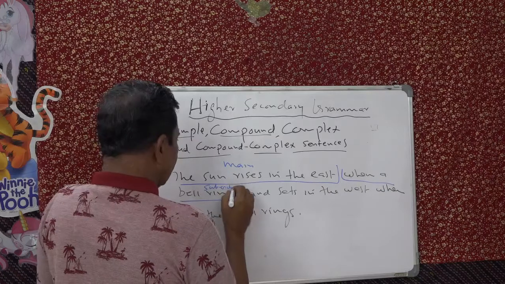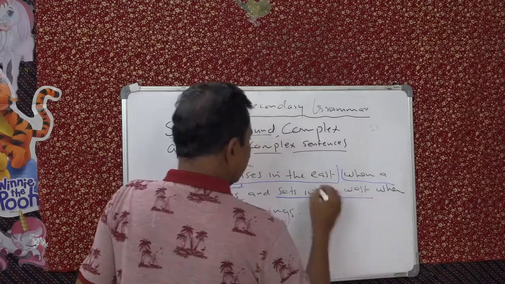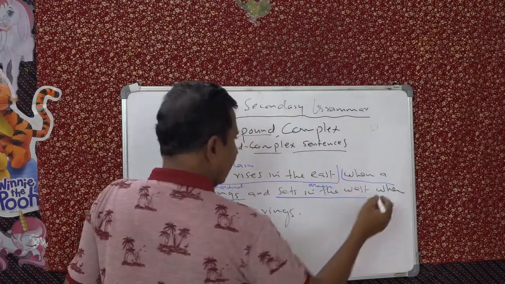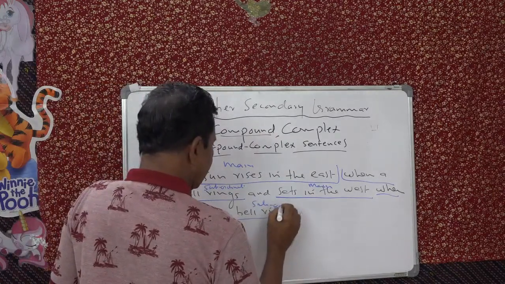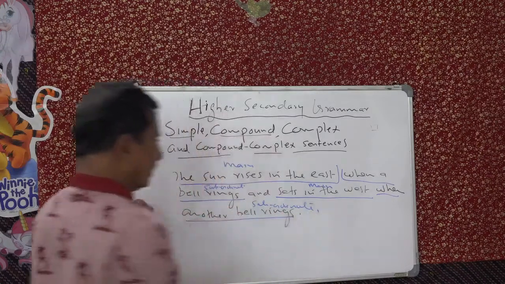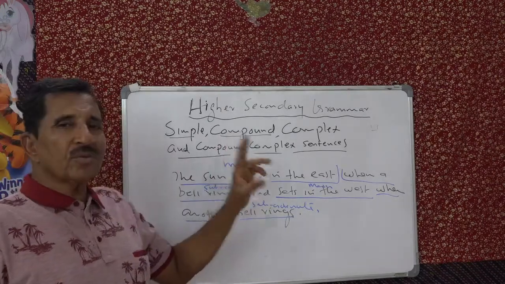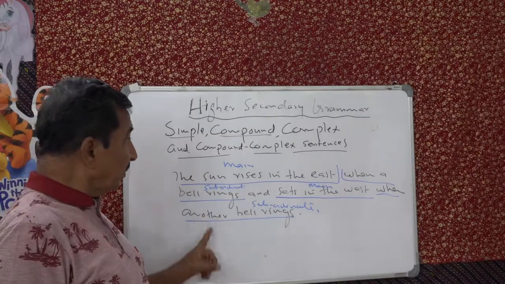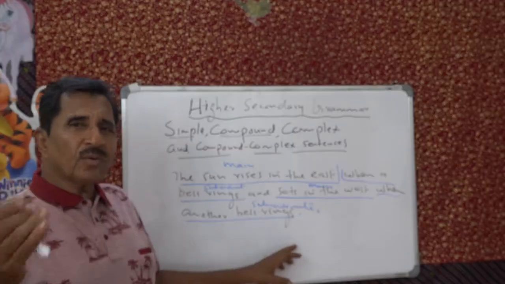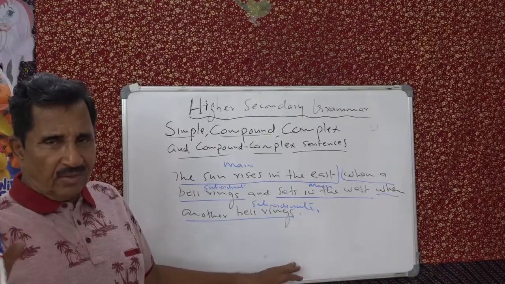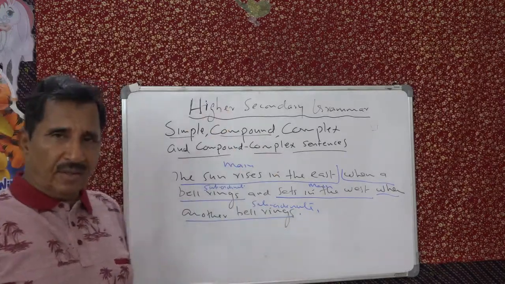See this? Subordinate clause. And when the sun sets in the west, main clause. Main. When another bell rings is subordinate. So this is another structure. You have got main clauses, but the number of main clauses is important. There are two main clauses and one or two subordinate clauses, or three, or four, or five. You can have 5 main clauses, 6 main clauses like that.